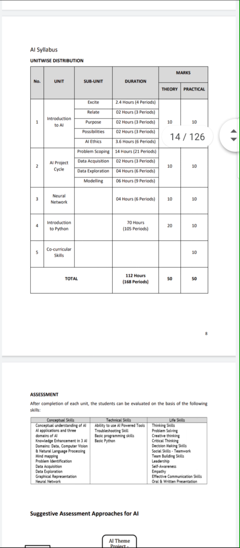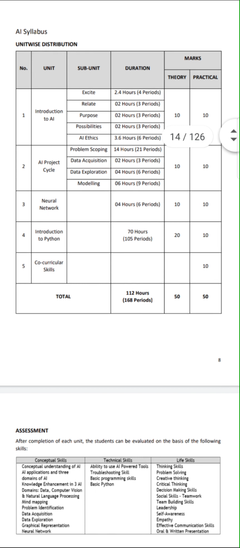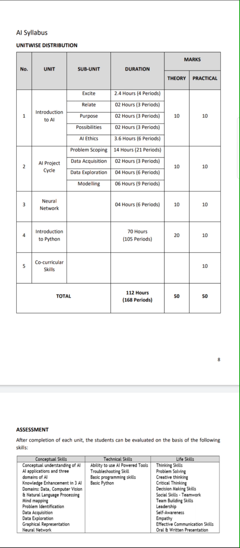So this is the AI syllabus unit wise. As you can see, the first unit is Introduction to AI, and its subunits, right? Introduction to AI has 5 subunits.